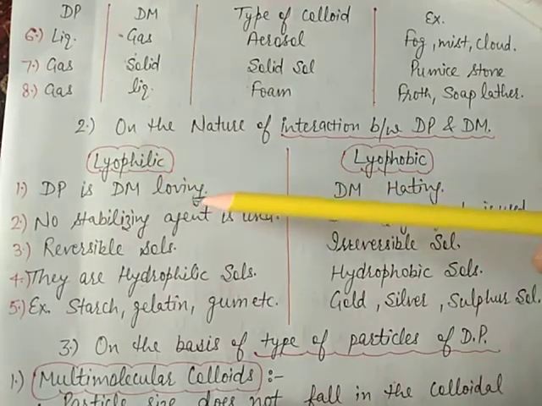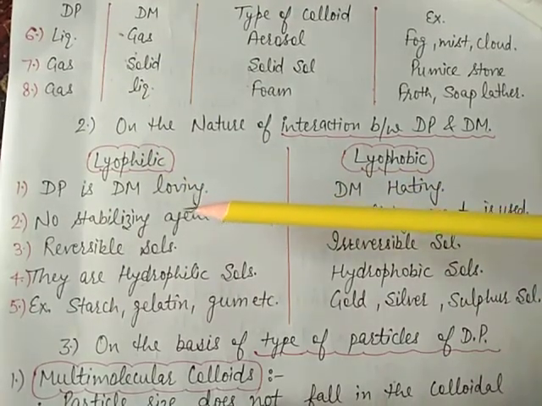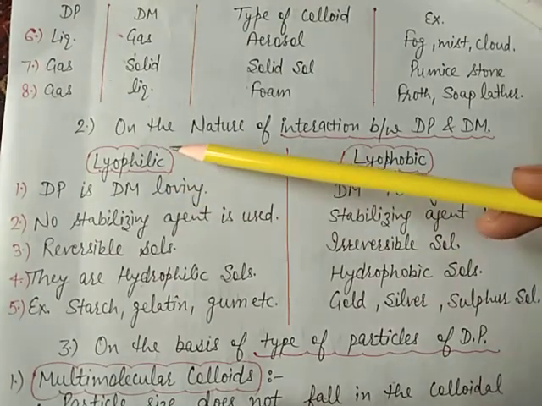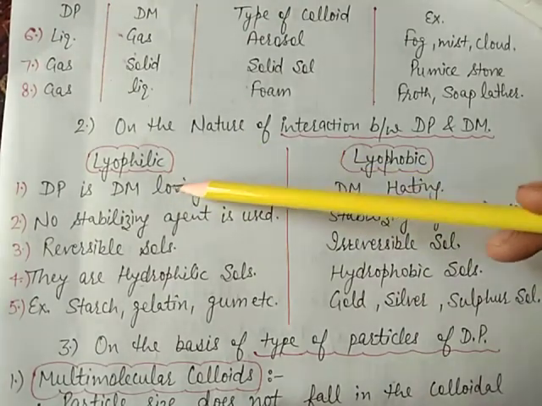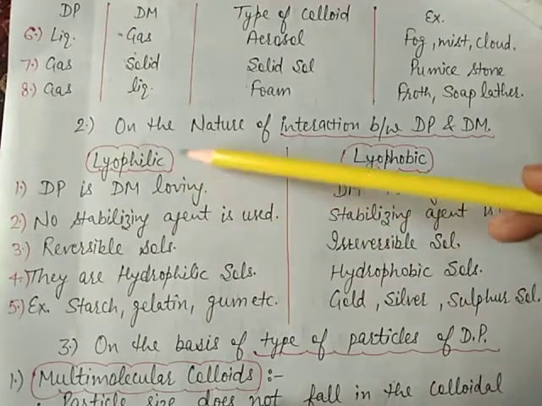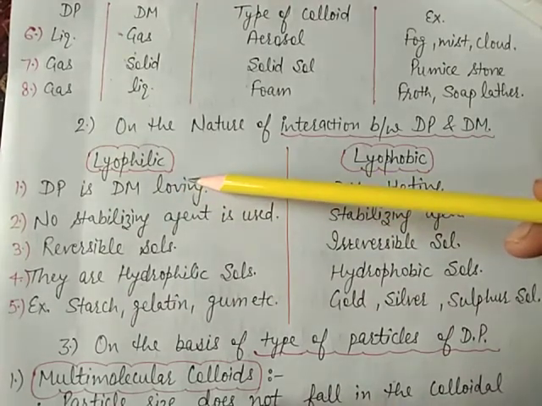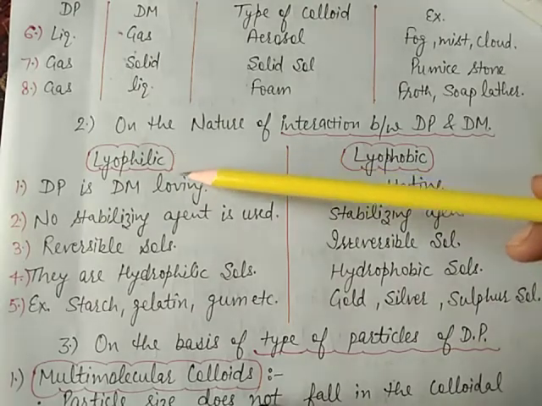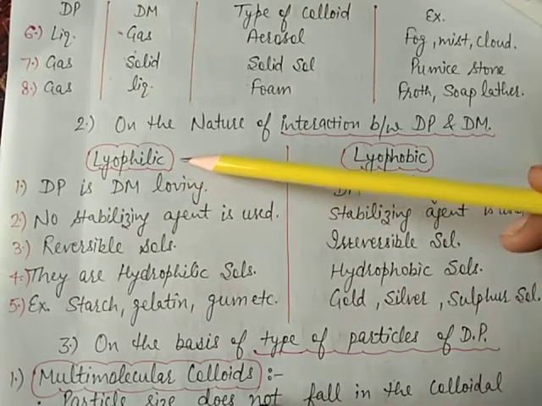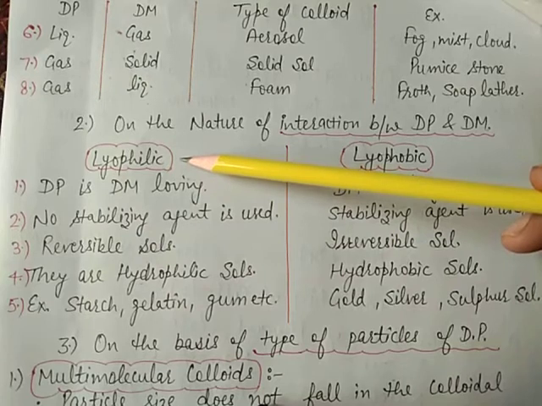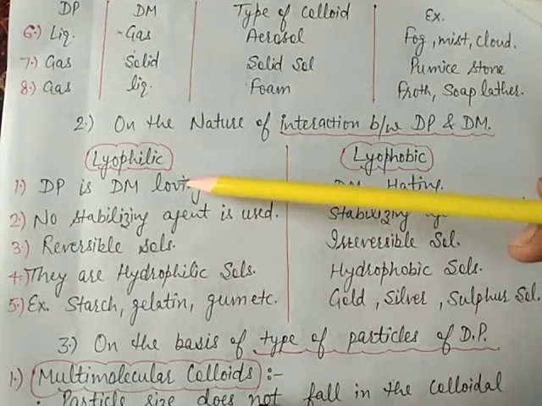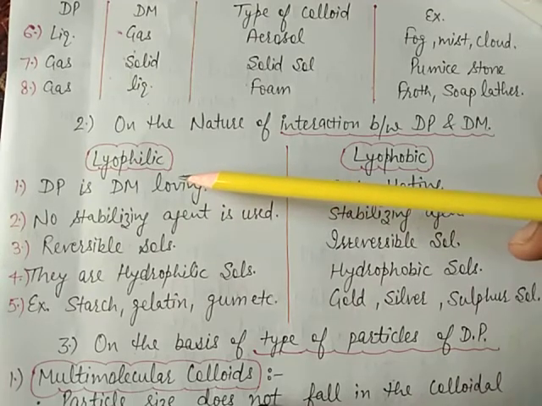Philic means loving. You can see that the particles of dispersed phase have greater affinity for the dispersion medium, means they are self-stabilized because they have strong attractive forces between the particles and dispersion medium. They are reversible in nature.